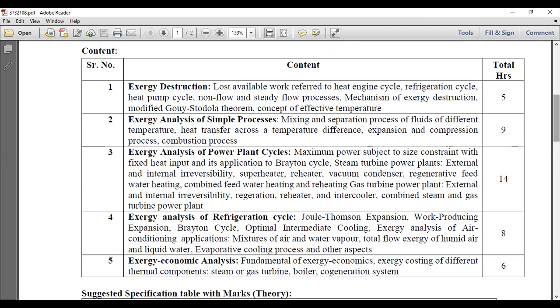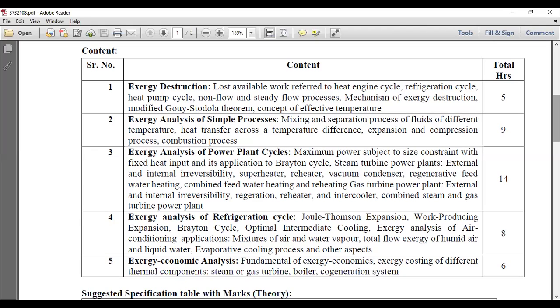There are 5 chapters in its exergy analysis. The first one is exergy destruction, where you have to analyze the lost available work referred to the heat engine cycle, refrigeration cycle, and heat pump cycle. As I told you, you have to differentiate between heat engine, refrigeration cycle, and heat pump.